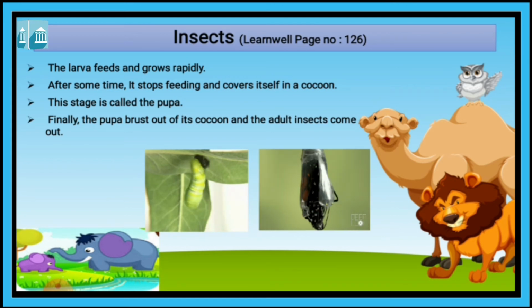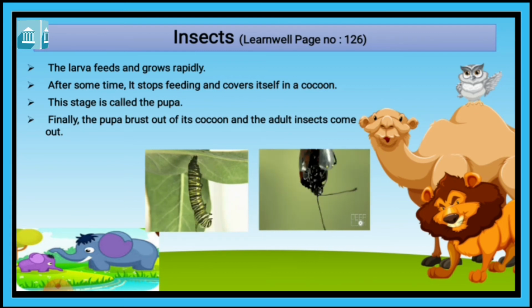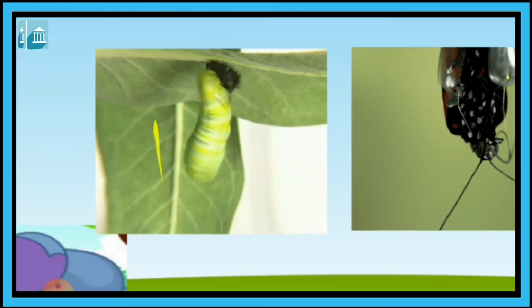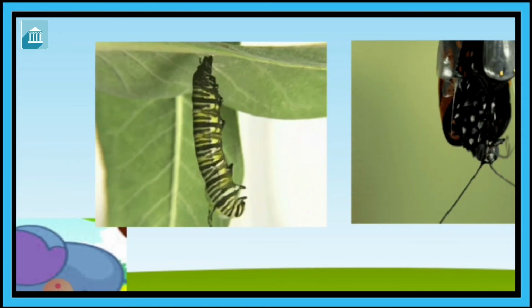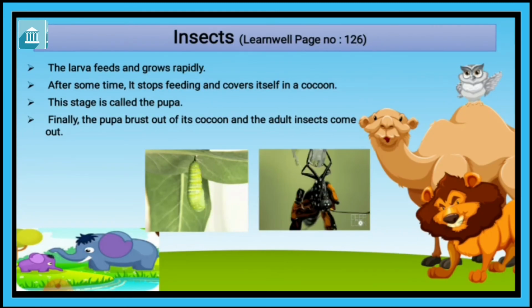After feeding rapidly, after some time it stops feeding, stops growing, and covers itself in a cocoon. That stage is called pupa. Here you can see, a cover forms over it, that is called cocoon, and that stage is called pupa.